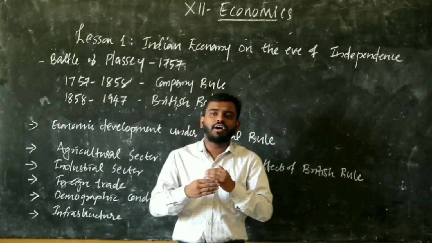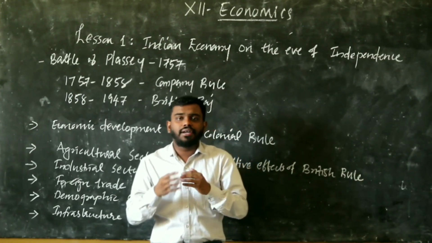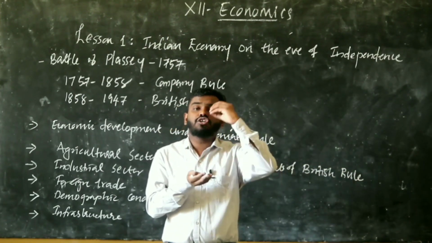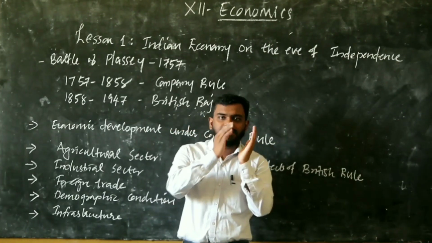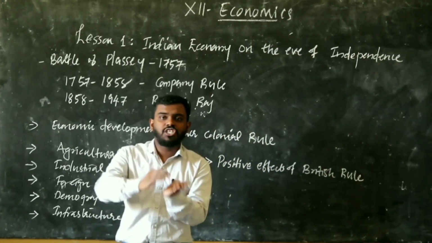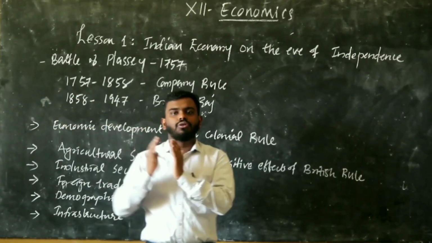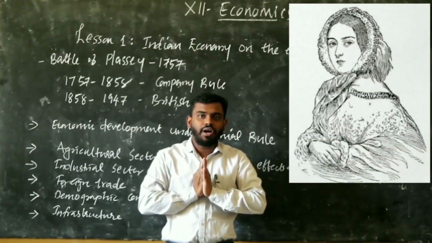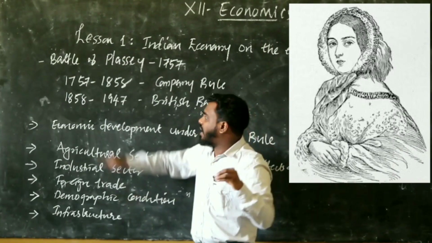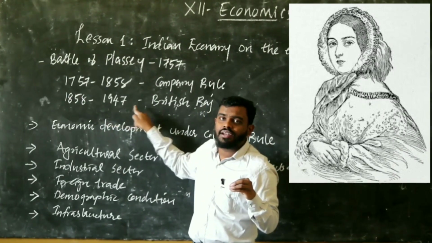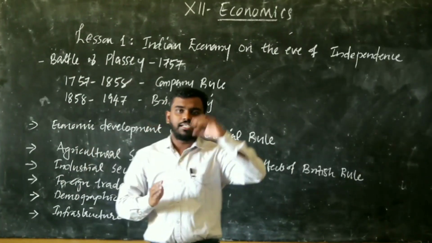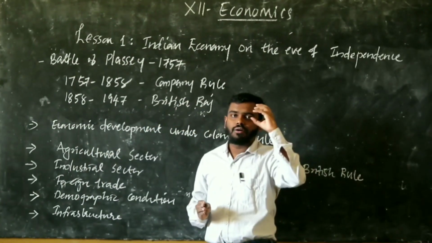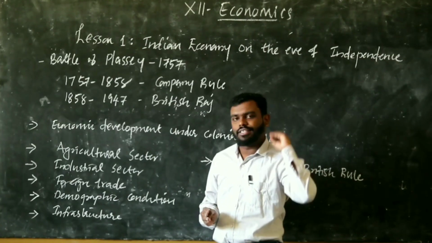After this, what happened? The administration of India, the colony, was transferred from the British East India Company to the British Queen. From 1858 to 1947, India was controlled by the British Queen. So that is the period of colonial rule in India.